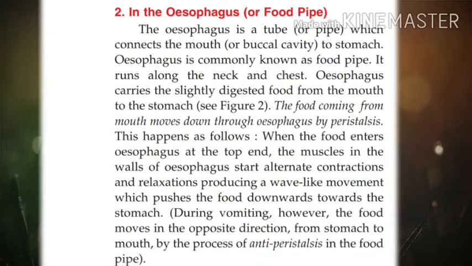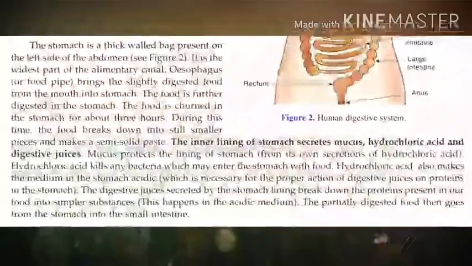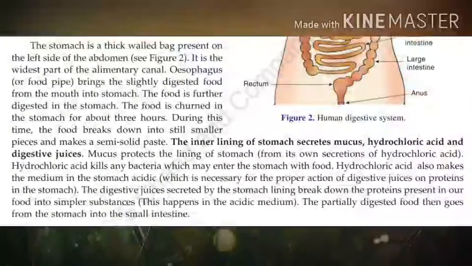Means due to contraction and relaxation of muscles in the opposite direction, the food comes out from the stomach and is vomited through the mouth. Understand, children? Now let us discuss what happens to the food in the stomach.